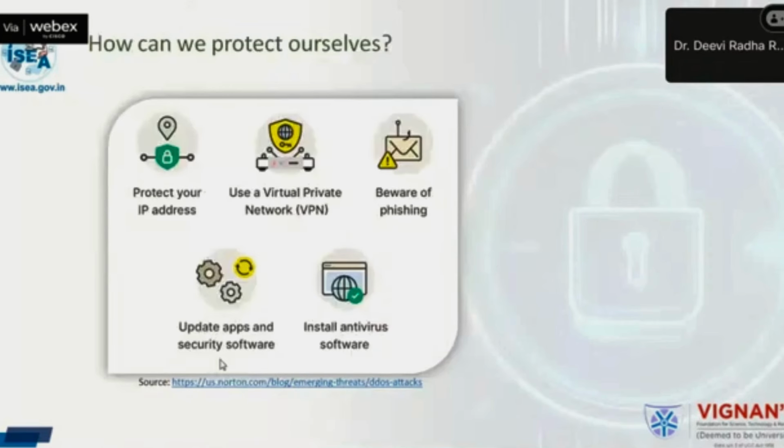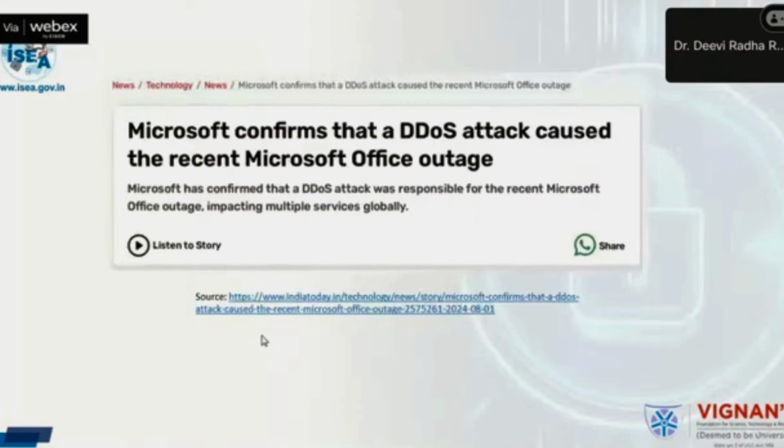So as an individual, how can we protect ourselves? You have to protect your IP address. We have to use a virtual private network. We have to be aware of all kinds of phishing, and I'll tell you how to identify a phishing mail. We have to frequently update all the applications and install antivirus software. This is how we can prevent it.